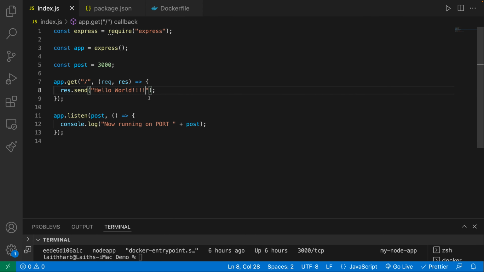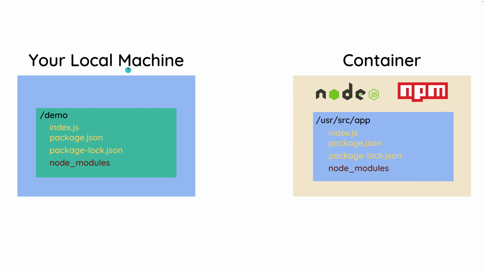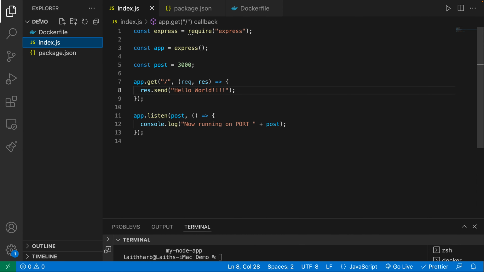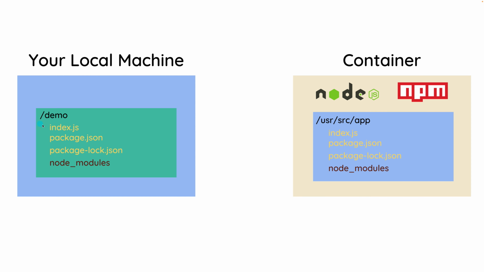Well, why is that? Now, if you paid attention in the last video, the reason is extremely similar. You made a change inside of your local machine. So inside of your local machine, you're inside of the demos directory, and you made a change inside of this index.js.